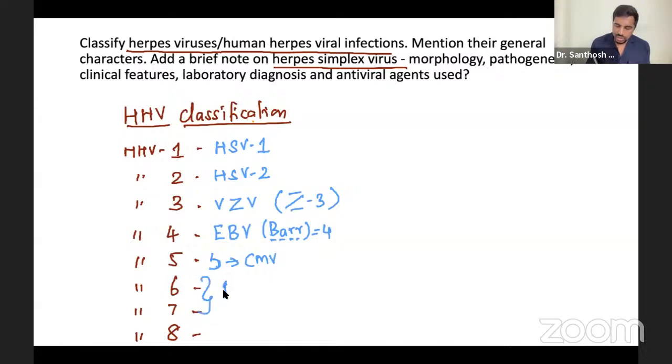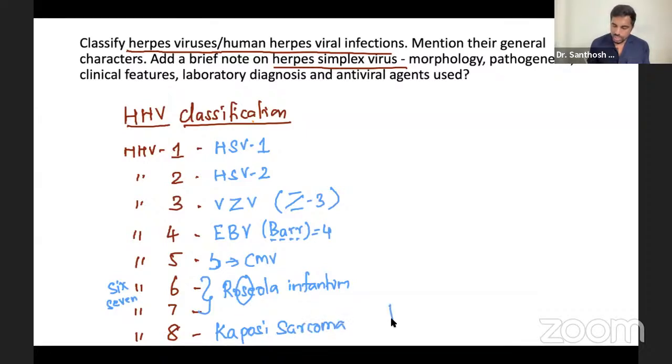6 and 7 cause a disease called Roseola infantum. S is there, so this is 6 and 7. You can remember it like that, Roseola infantum. 8 causes Kaposi sarcoma, Kaposi sarcoma virus. Sarcoma K is like this, right? If you put K like this, it becomes 8. So this is the classification, a basic classification.